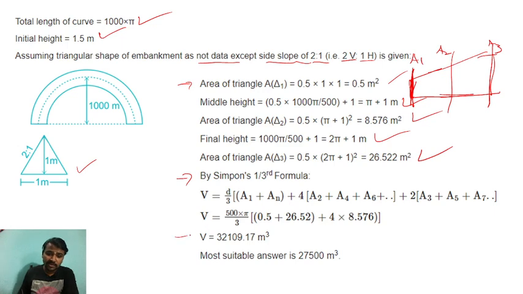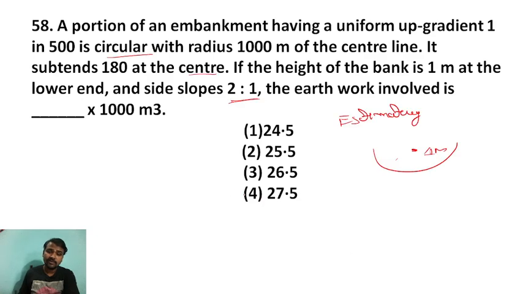When you put all these values in, you will get 32,109.17 meter cube. So the most suitable answer is 27,500 meter cube, right? Because they are multiplying by 1000, the answer is 27.5, right?